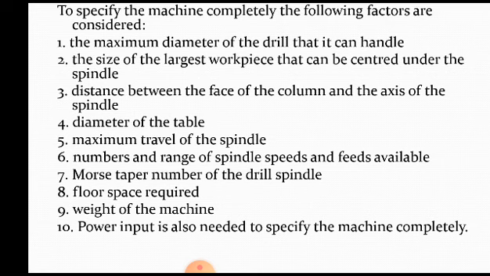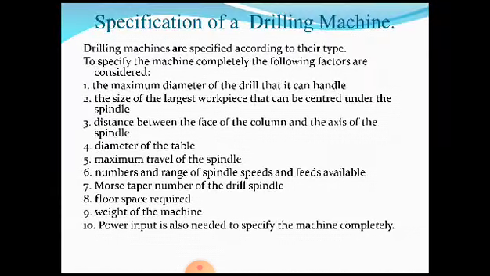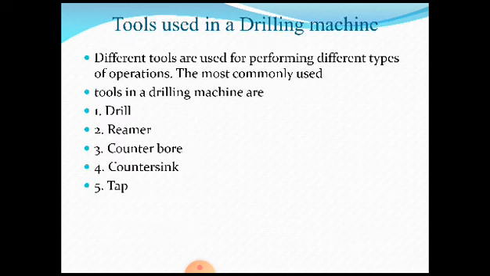Floor space required, because the floor space also decides your size and specification. Weight of the machine, that is also important. Power input is also needed to specify the machine completely. So these are general considerations irrespective of any type of drilling machine. Okay, so this is how the specification of a drilling machine is specified.